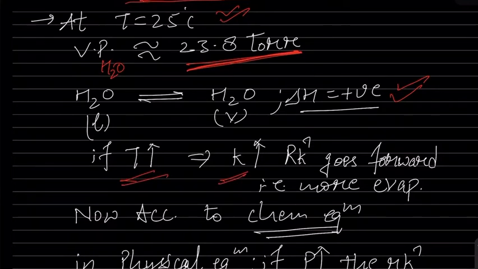Now according to this reaction, if the equilibrium constant increases, it means more of the water will convert into vapors. So the reaction will go in the forward direction, that is more evaporation, isn't it? If the equilibrium constant is increasing in the forward direction, the reaction will be favored in the forward direction, which obviously means evaporation. If the equilibrium constant decreases in the forward direction, it means less product will form. Le Chatelier's principle we know very well, isn't it? But here the equilibrium constant increases in the forward direction, that means the reaction will move forward and more evaporation will happen.